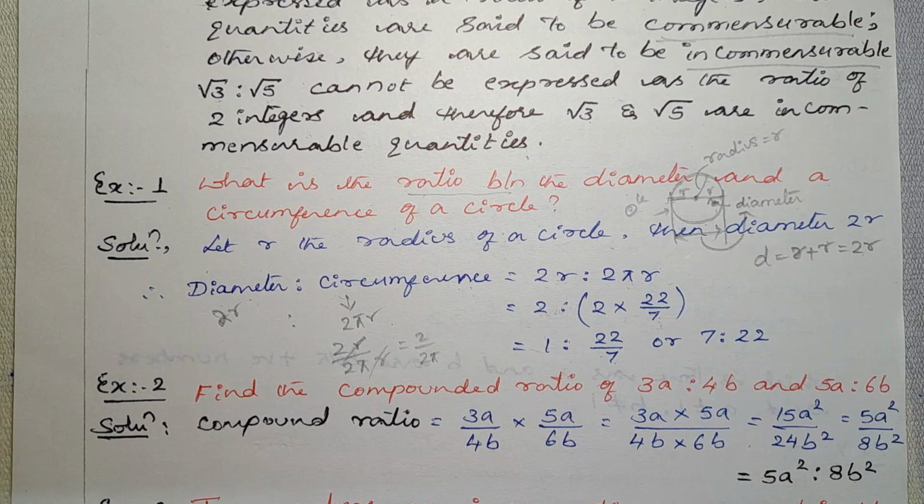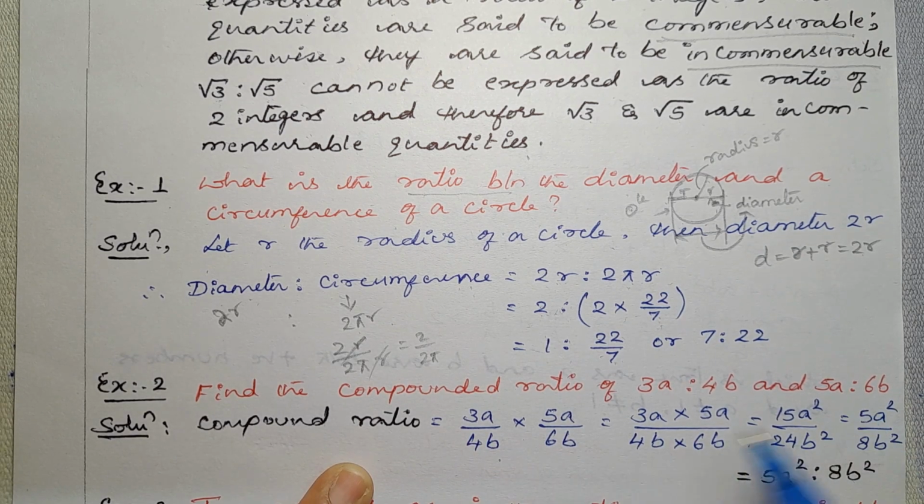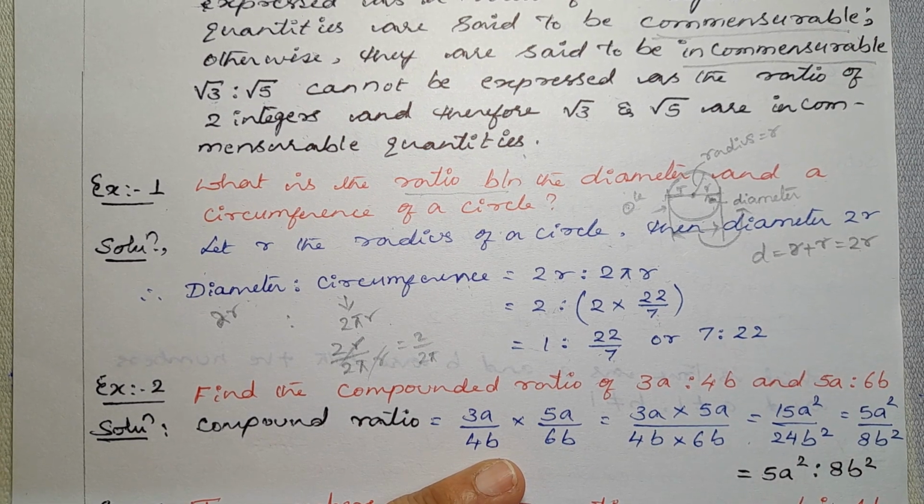Okay. So compound ratio means first ratio multiplied with the second ratio. So 5A square is to 8B square is the answer.